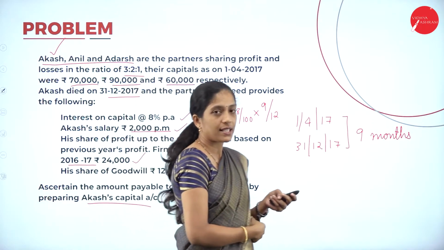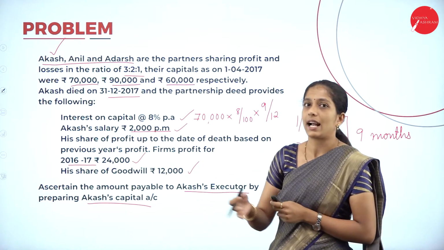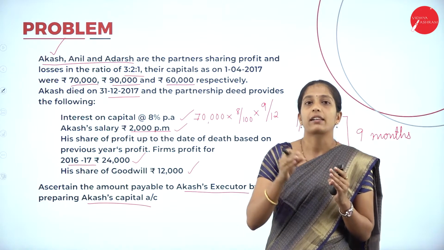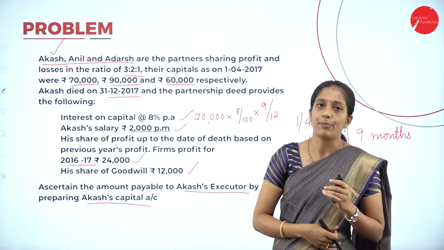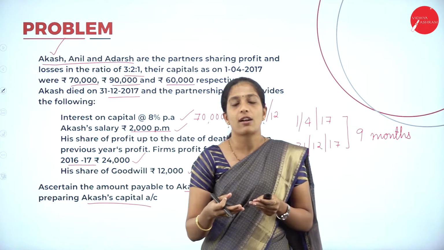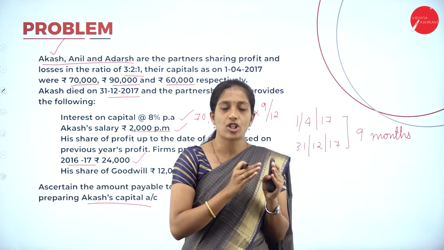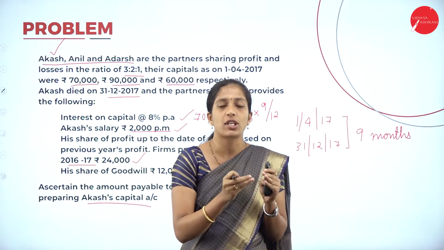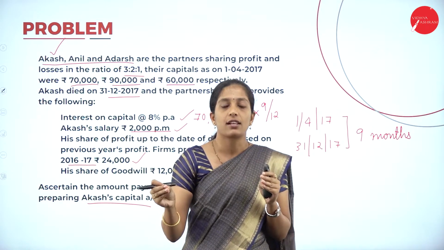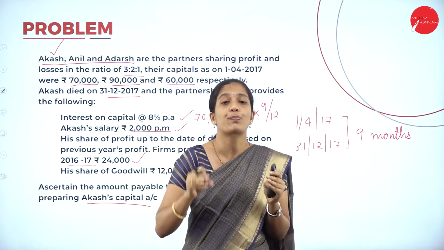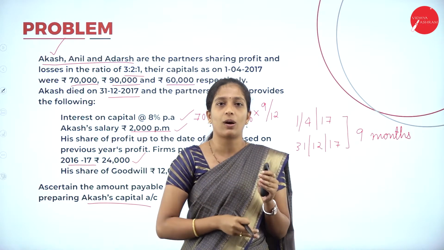Next, the profit and loss suspense account. They are telling us that the profit has to be calculated based on the previous year's profit. Now, what is this profit and loss suspense account? As I told, from the beginning date of the financial year till the date of death, we have to calculate how much profit he has gained in the organization.